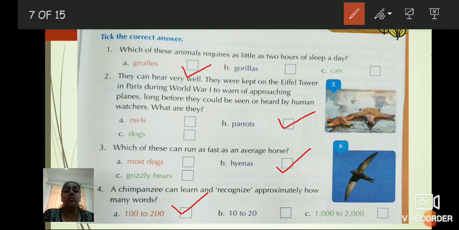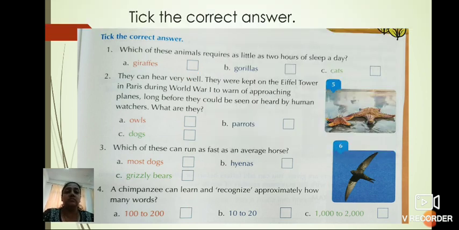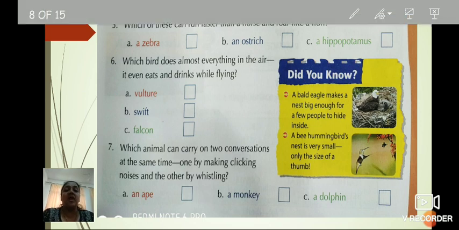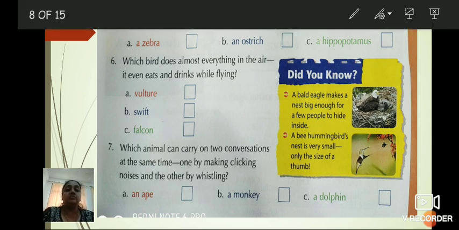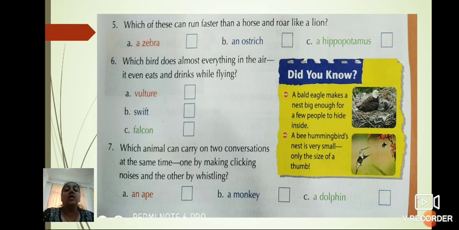Now, let's go to the next question. Question number 5. Which of these can run faster than a horse and roar like a lion?